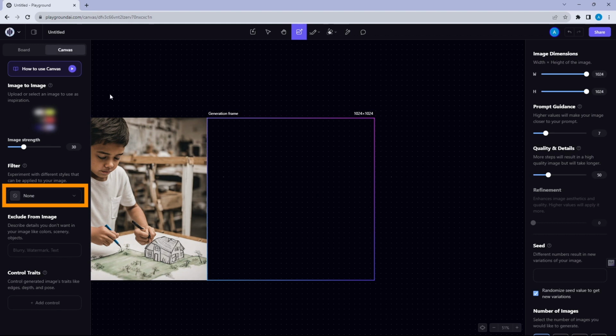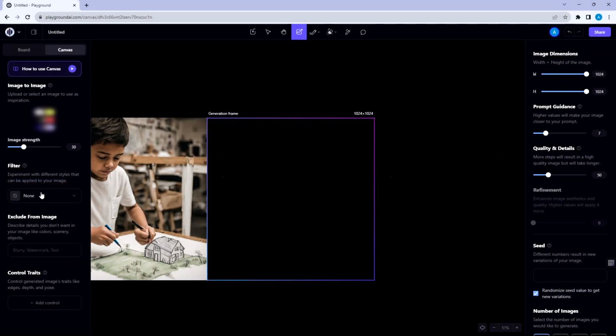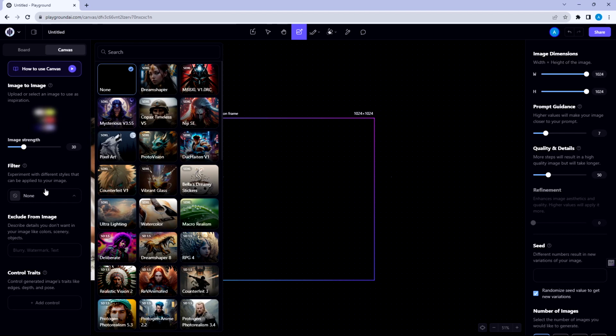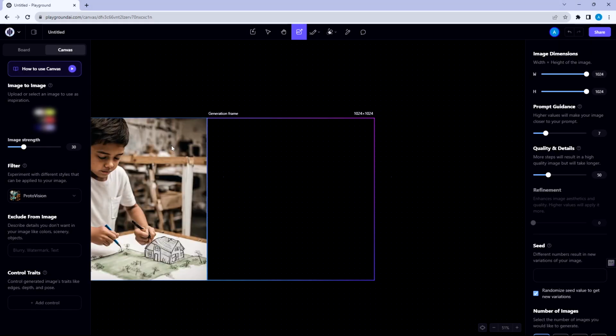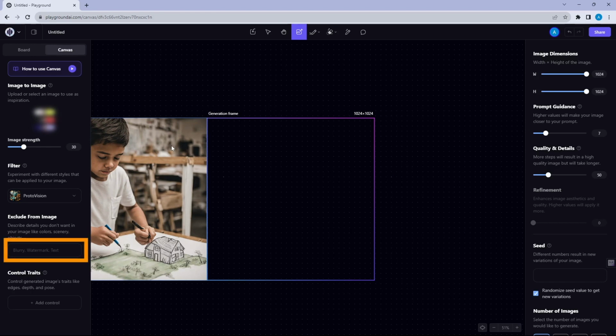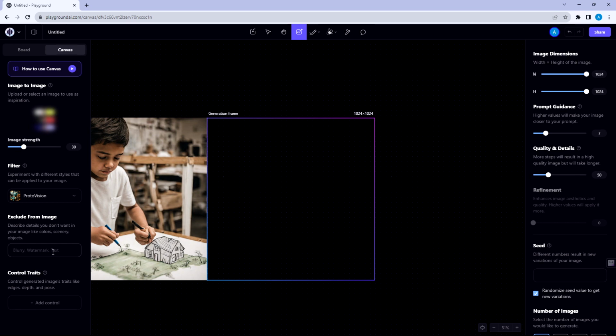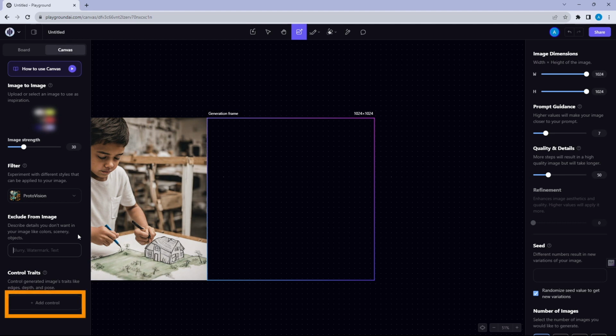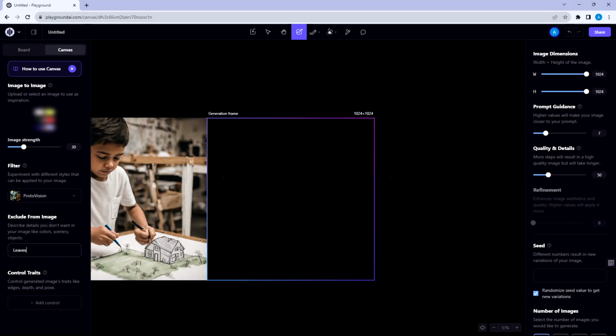You can choose which style to use. The third area is Exclude area. You can type whatever you want to exclude from your image, like colors, scenery, and objects. And the last one is the Control Traits area, which controls the generated image traits like edges, depths, and pose.